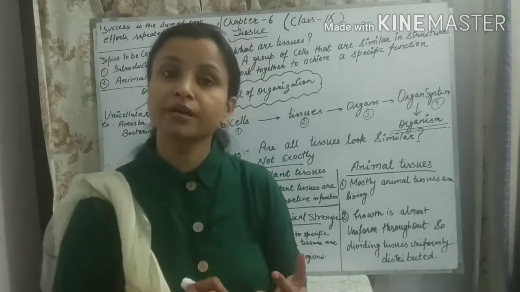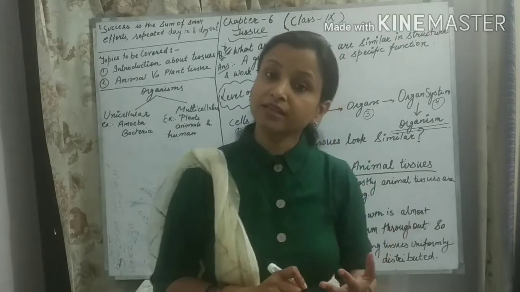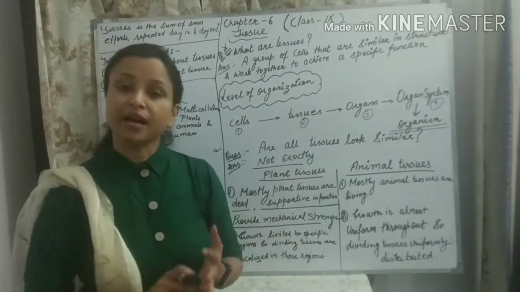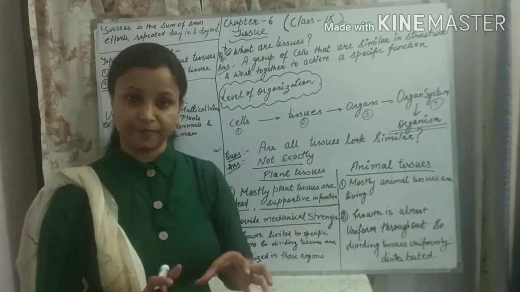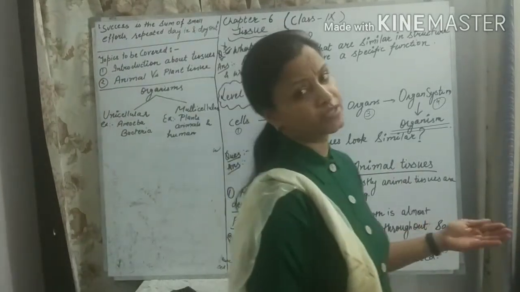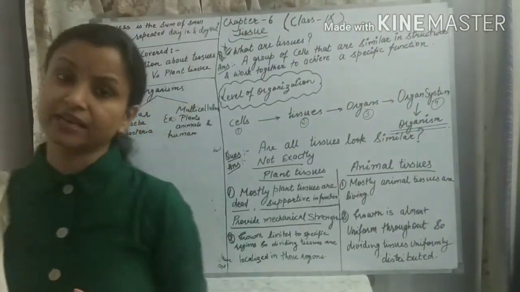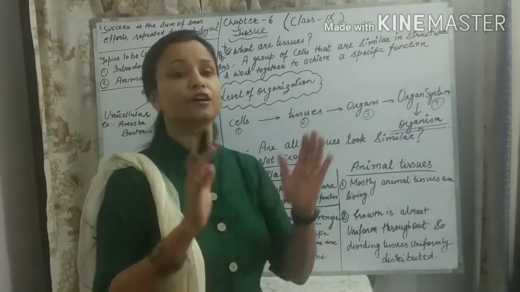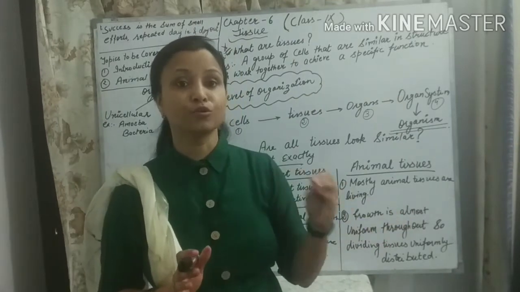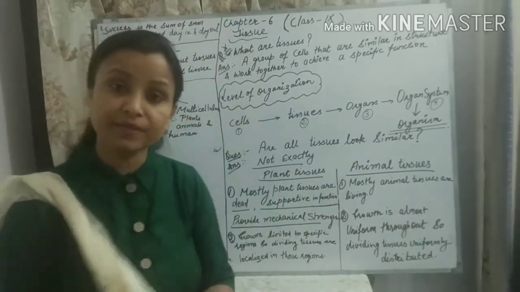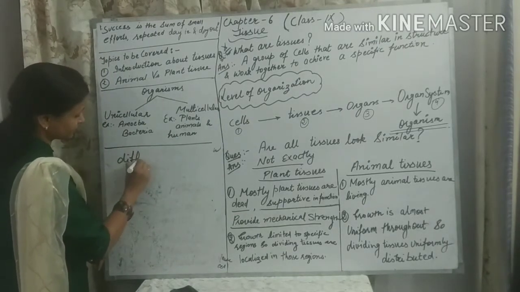And the most common difference is about a particular cellular organelle. What kind of organelle is this? It is plastid. In plant cells, plastids are present, but in animal cells, no plastid is there. So there are so many differences between plant and animal cells, students. So we can say that plant cells and animal cells are not the same. So how can we say that the tissues are similar? No, the tissues are not similar. They are different.